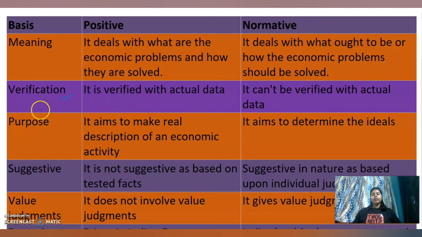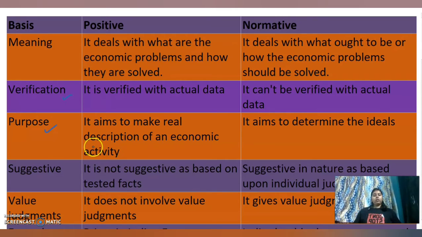Next is purpose. What is the purpose of positive economics? Why do we study it? It aims to make a real description of an economic activity. It presents the scenario of economic problems, or of an economy, in the real sense, whatever is going on in the economy right now.